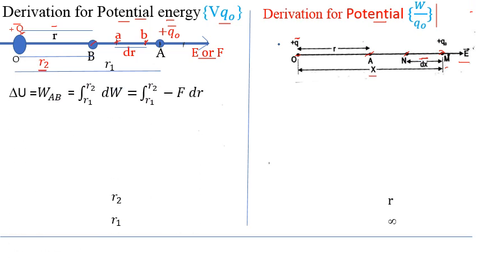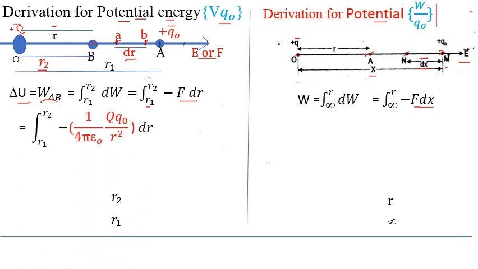Now see, in this first case, we have to find out this work done while moving from B to A, and this work done is energy. Now work done from R1 to R2, and formula for work is force into displacement, that is minus F into dr. In this case also minus F into dx, because in this case dx is a small distance, in this case dr is the small distance.